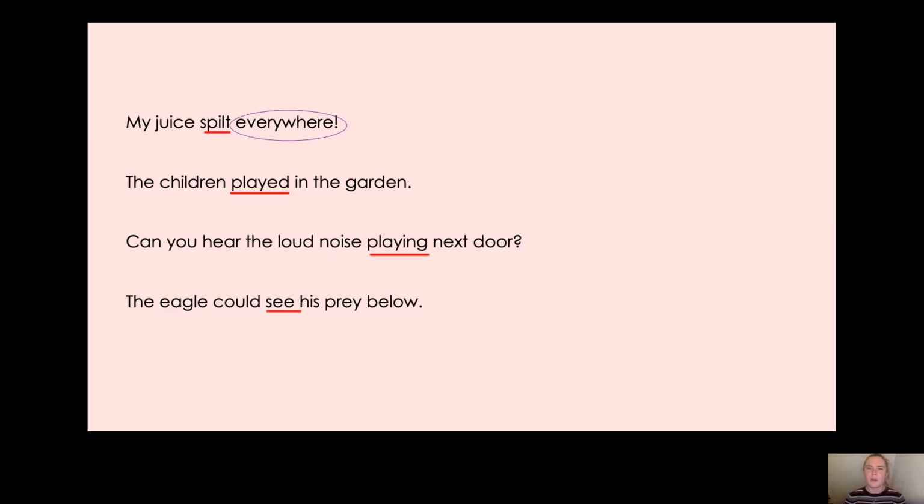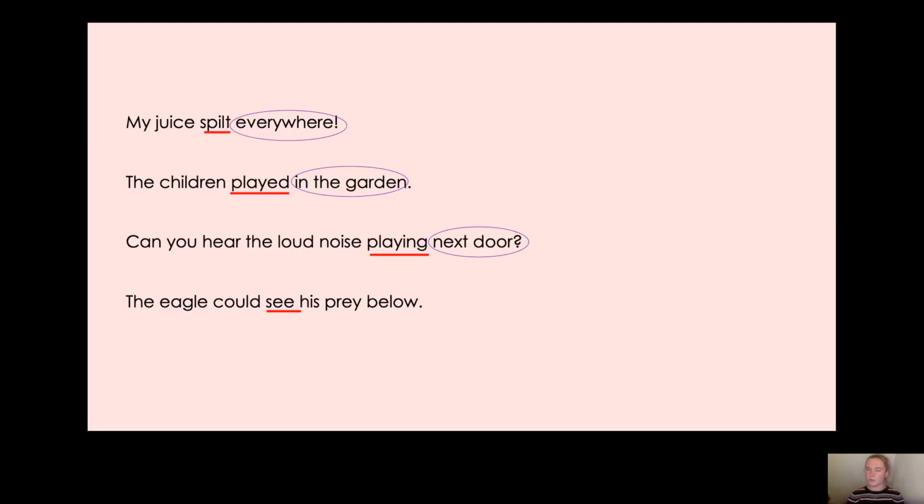Okay. The children played in the garden. Where's our adverb of place there? Yes, that's right. In the garden. That is where the children played. Now, can you hear the loud noise playing next door? What do you think? Yes, that's right. The adverb of place is next door. Fantastic. Now, the eagle could see his prey below.